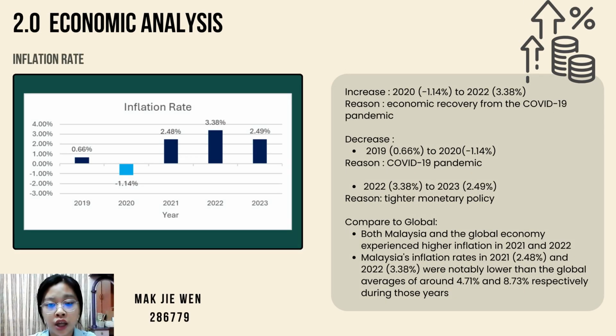Next is the inflation rate. We can see that the inflation rate increased from negative 1.14% in 2020 to 3.38% in 2022. It is because of the economic recovery from the COVID-19 pandemic. However, the decrease in 2020 is due to COVID-19 and the decrease in 2023 is due to monetary policy. When we compare to the global, we can see that both Malaysia and the global economy show a higher inflation rate in 2021 and 2022. But the overall inflation rate of Malaysia is lower than the global.